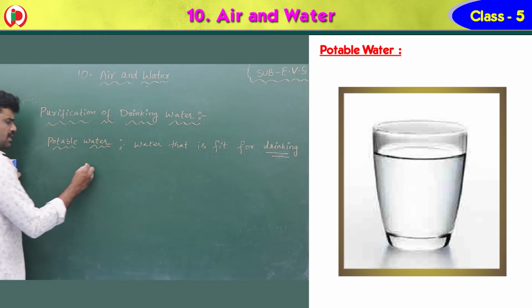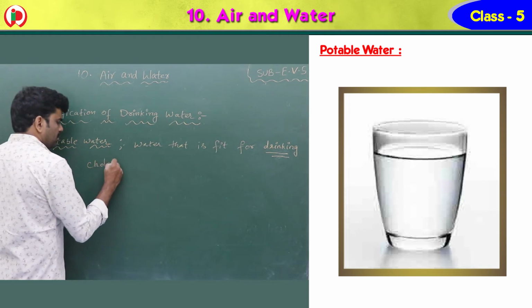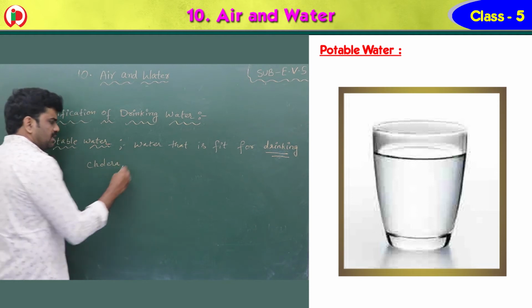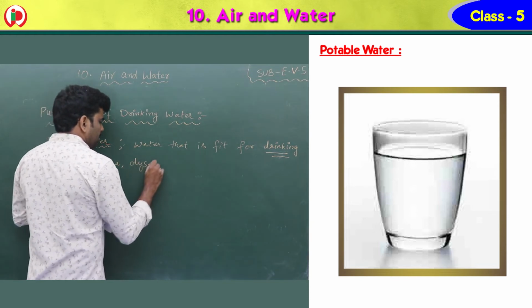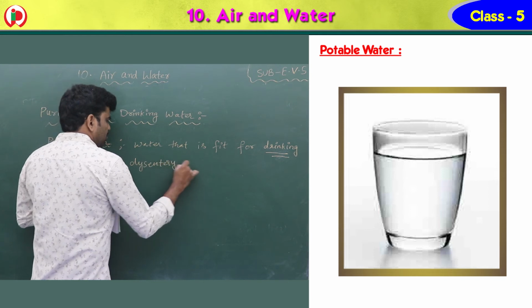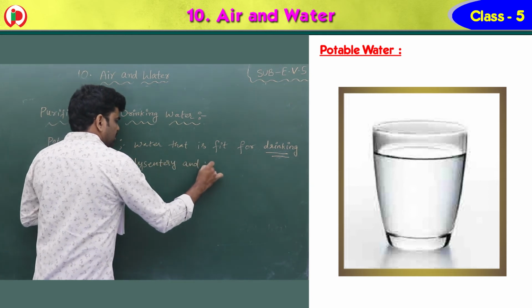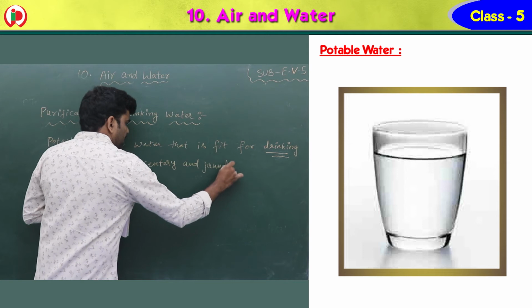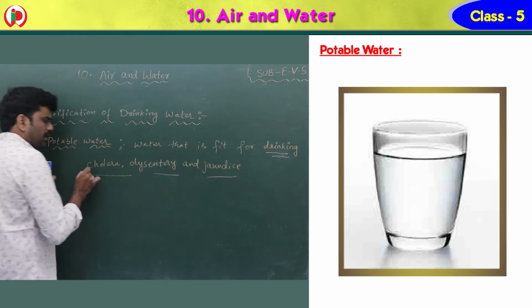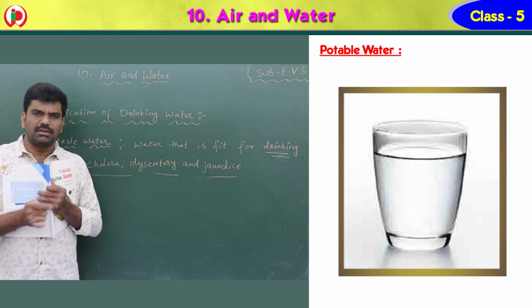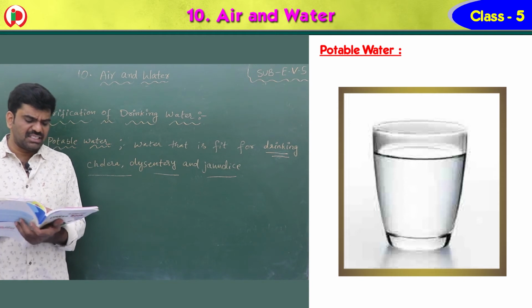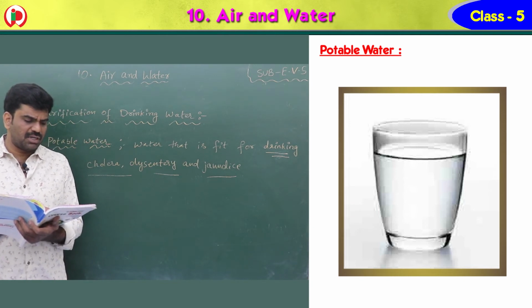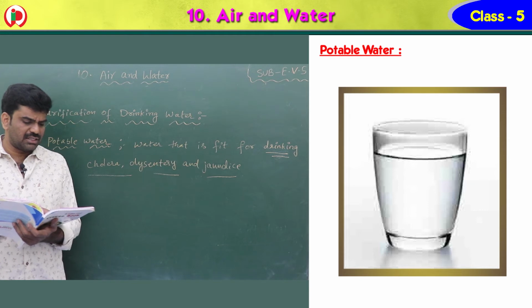So what are the diseases? Cholera, next one is dysentery and jaundice. These are dangerous diseases. When we consume unclean or impure water, we will be prone to these diseases. The common waterborne diseases are cholera, dysentery and jaundice.